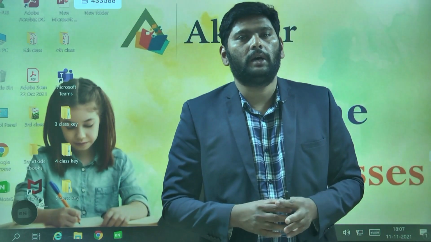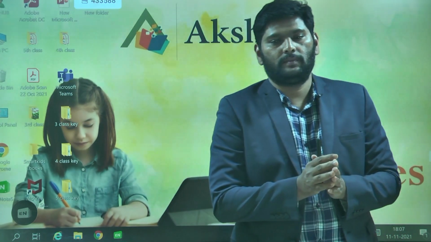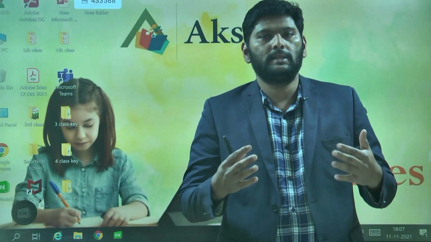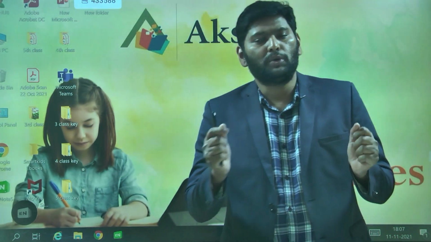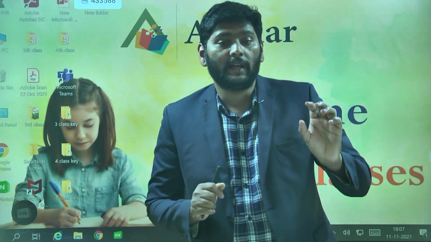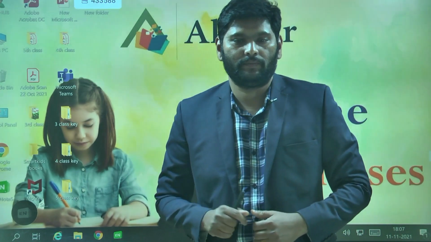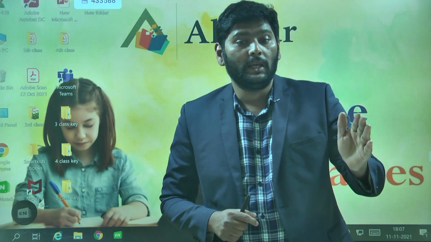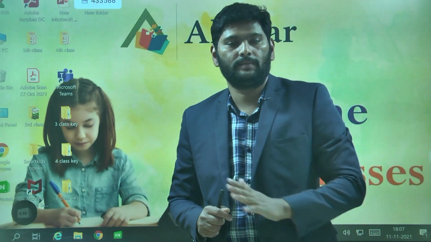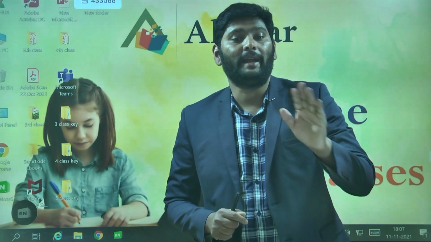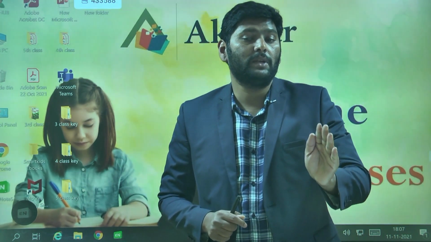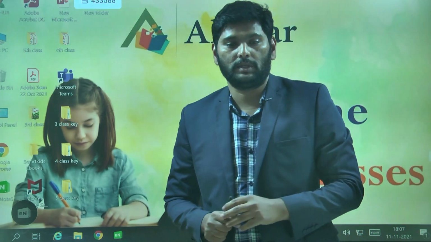How to study the motion of the object? Why is it necessary to study the motion of the object? Because what kind of chapter are we dealing with? We are dealing with dynamics. In this dynamics, forces are involved. What is meant by dynamics? Actually, dynamics means the study of the motion of the object.